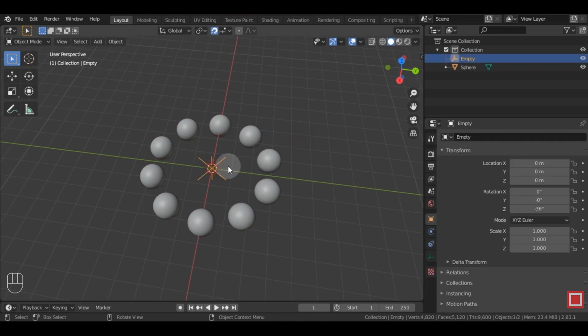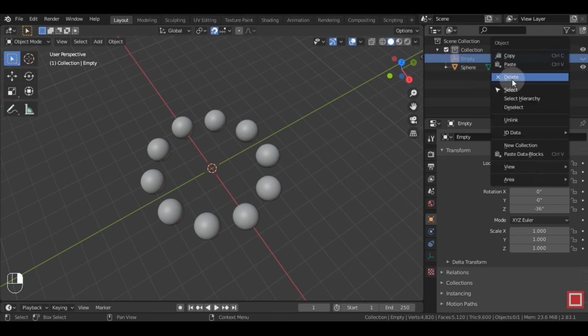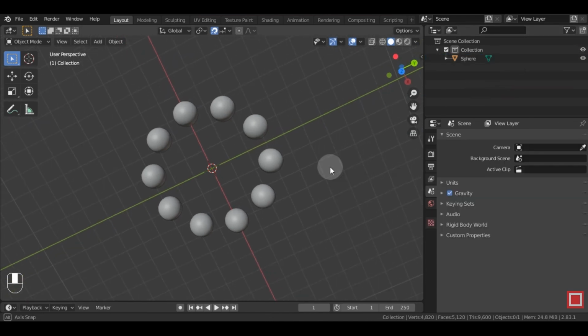We can choose to either keep the empty object or delete it after the application. You can use the same technique using different shapes to achieve similar results.